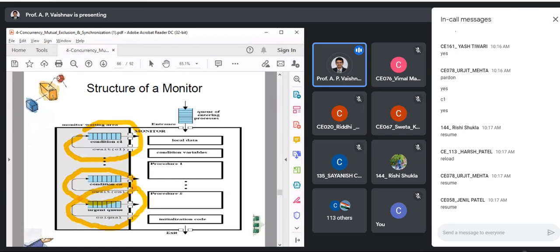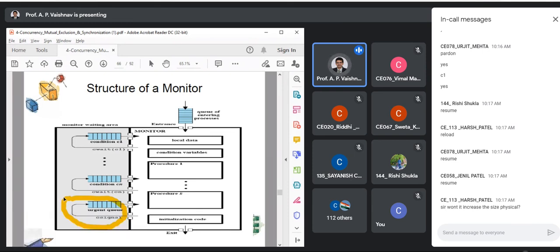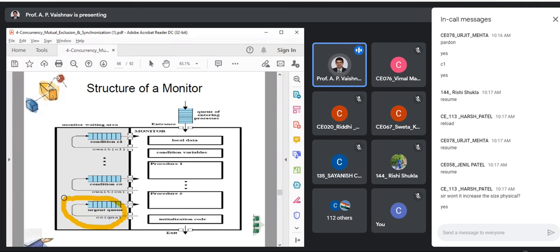Okay, now what is this queue doing? Let me just roll back. The urgent queue. Yes, Harsh, it will increase the size. But ultimately you are solving the problem of mutual exclusion, and the programmer does not have to worry, so we can pay that cost. And again, this is managed by your compiler, because monitor is a programming language construct. So we don't have to worry about management of those queues. That is another advantage.